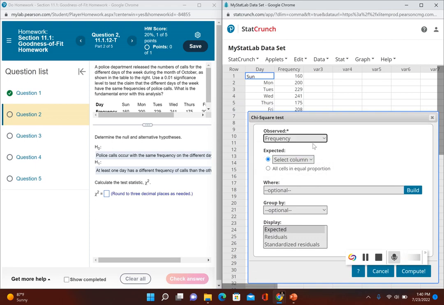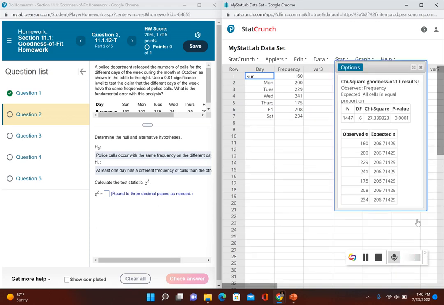So frequency. And since we're trying to test the claim that all the days have the same amount of police calls, instead of me adding up all these numbers and then dividing it by 7, I could just click here and put all cells in equal proportion, and that's going to do it for me. And I just go ahead and click on compute, and it gives me all the values that I need.